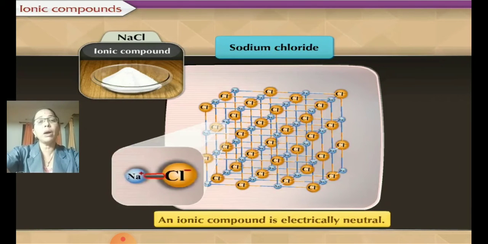Now this whole compound, as they have distributed the charge within themselves, even though some have lost the charge and some have gained the charge, the charge has been distributed, and so they become electrically neutral.